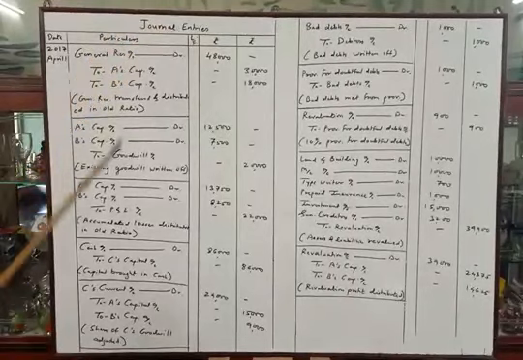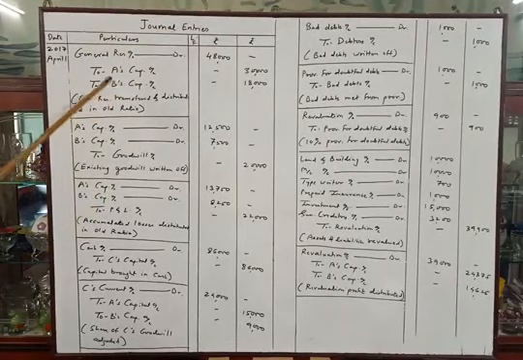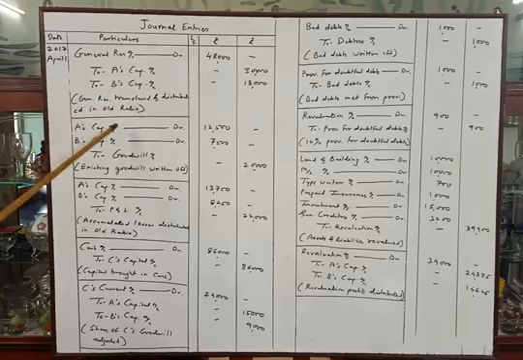See the journal entries now. I have passed journal entries. First journal entry is of transferring general reserve to partners capital account. General reserve transferred and distributed in their old profit sharing ratio. Second entry is of existing goodwill written off. Existing goodwill means the goodwill given in the balance sheet, 20,000 is written off between the old partners. Then profit and loss account, that is accumulated loss given in the balance sheet, is transferred to partners capital account and distributed in old ratio.